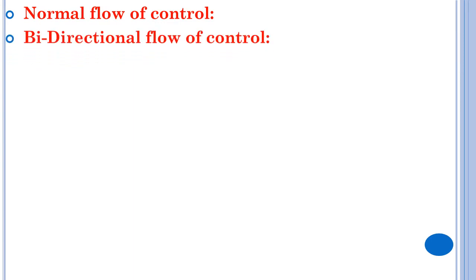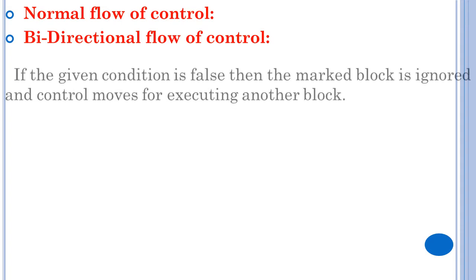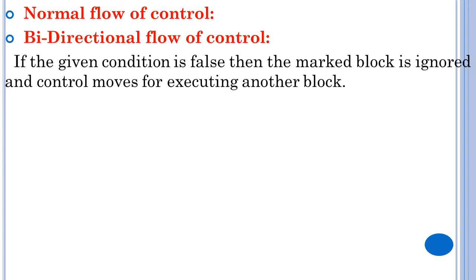Second type is bidirectional flow of control. Bidirectional flow of control means two directions will be there. If the given condition is false, then the marked block is ignored and the control moves for executing another block. Means two blocks will be there. First the condition checking will be there. I'll give the example, you will get to know later.